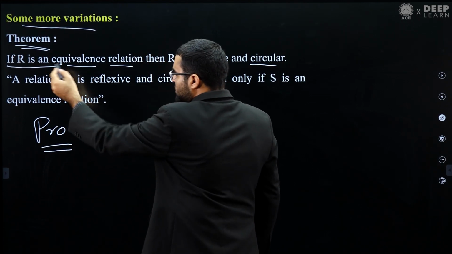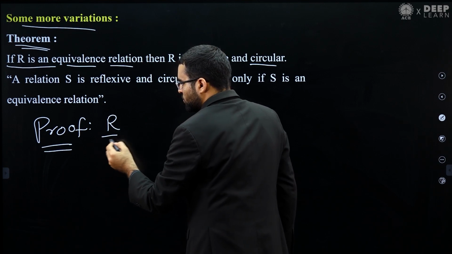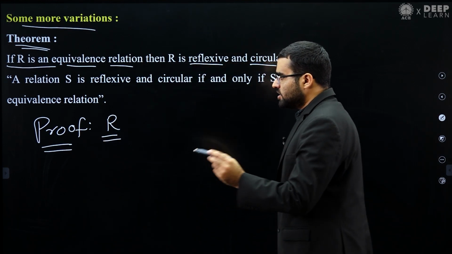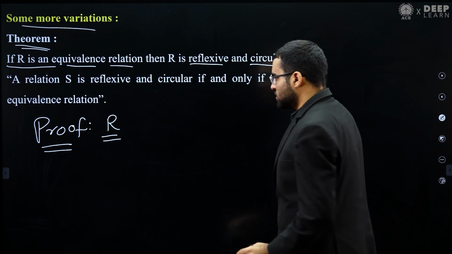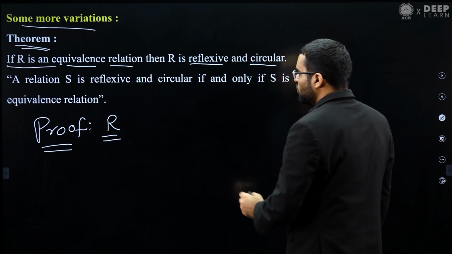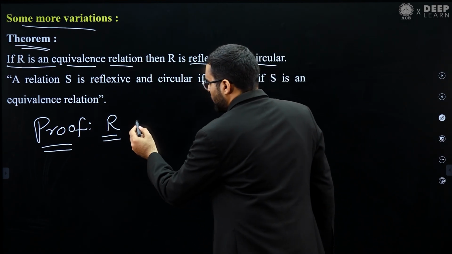Okay, so let's assume that R is an equivalence relation. Because R is an equivalence relation, it means it is reflexive, symmetric and transitive. Now I want to prove that R is circular also. Very easily I can prove.